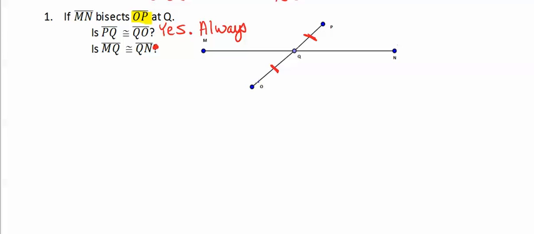The second question asks about MQ being congruent to NQ. Since MN is doing the bisecting and is not the one being bisected, we do not know if it's congruent. Now, that doesn't mean that it's not, so we can't be definite. This is not necessarily true. Therefore, this would be a sometimes.